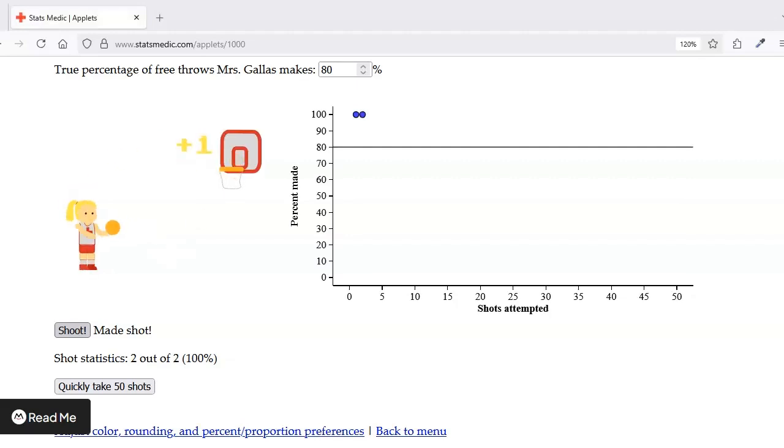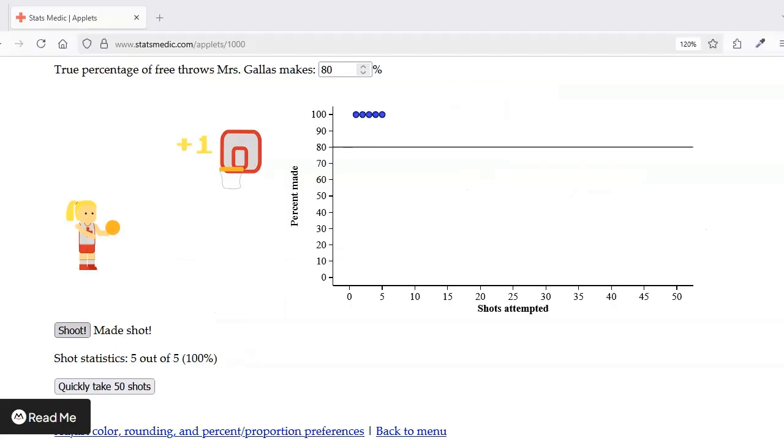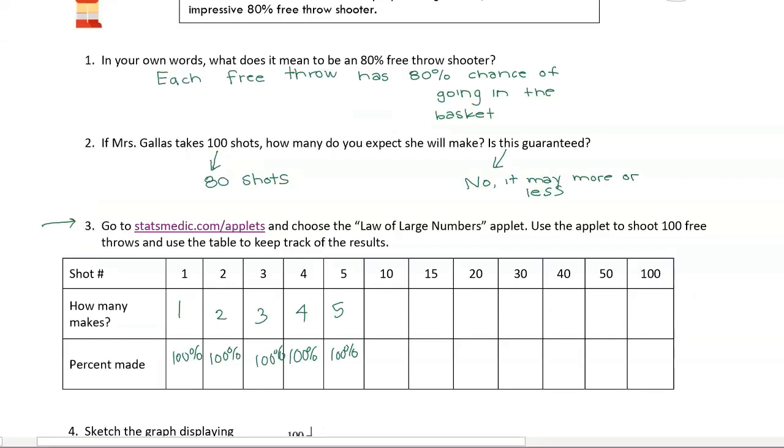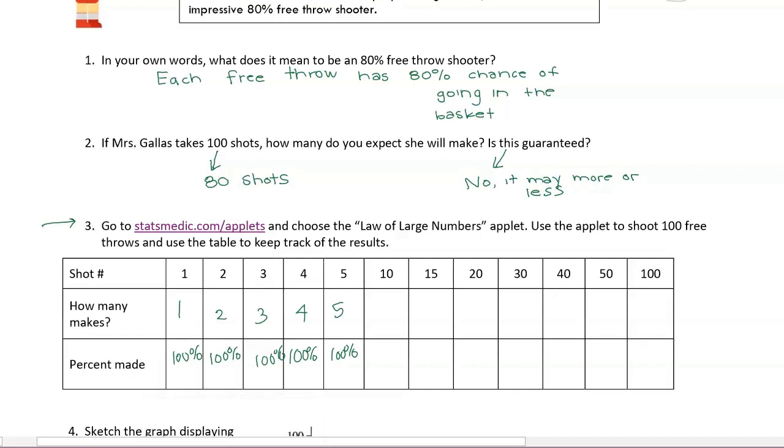So the second shot, they made it. Third shot, she made it. Fourth shot, she made it. Fifth shot, she made it. So out of 2 shots, 2 were made. This will still be 100%. Same thing with the 3, 4, and 5. These are all 100%. And now the table bumps up to 10. And I'll just shoot it 5 more times. All right, then I need to go to 15. And I'll continue on in this manner until the entire table is filled out.